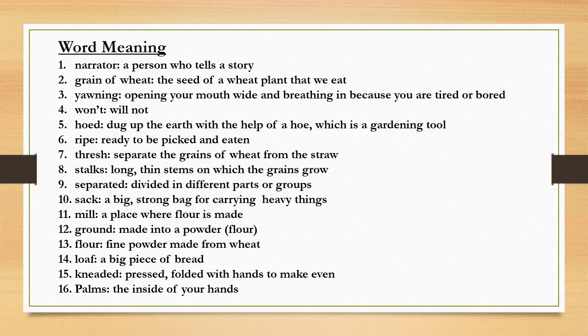Number 11 word is mill, means a place where flour is made. Number 12 is ground. Ground here means made into a powder.